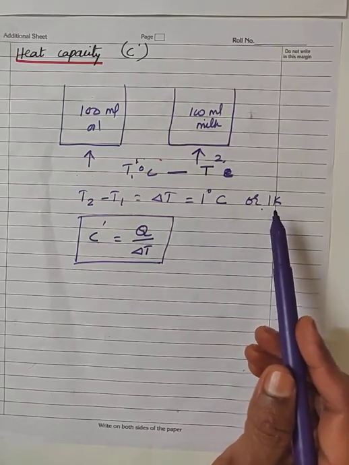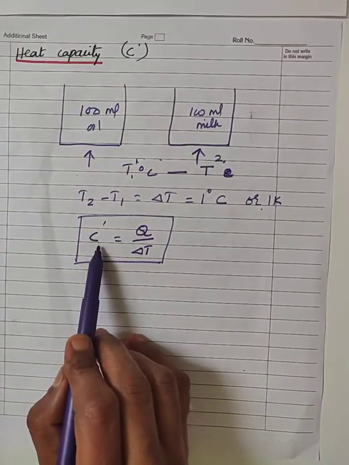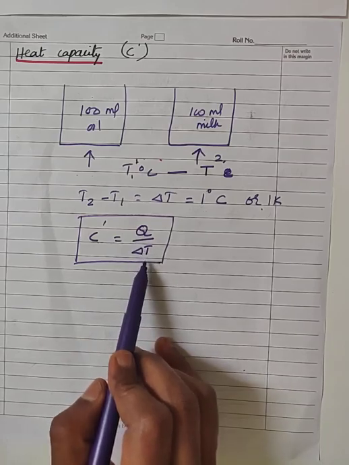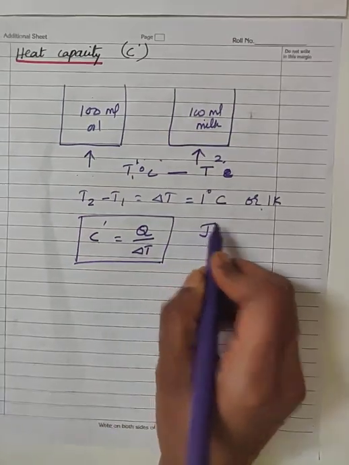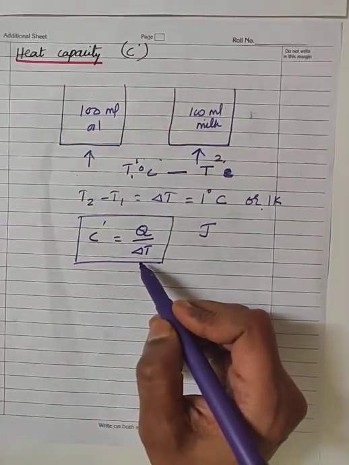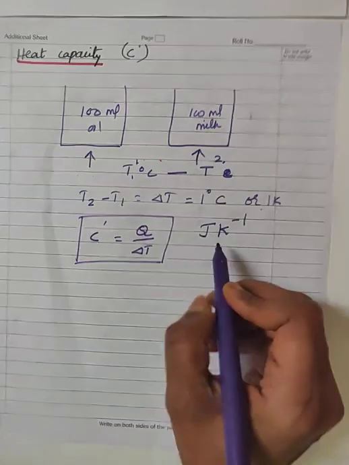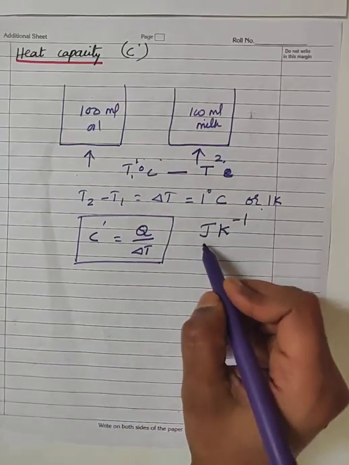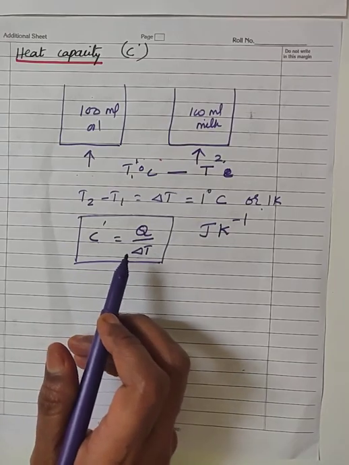Next, come to the SI unit of heat capacity. The mathematical expression for heat capacity is C dash is equal to Q by delta T. The SI unit of Q, the quantity of heat energy, is Joule. The SI unit of temperature is Kelvin. So the SI unit of heat capacity is Joule per Kelvin.